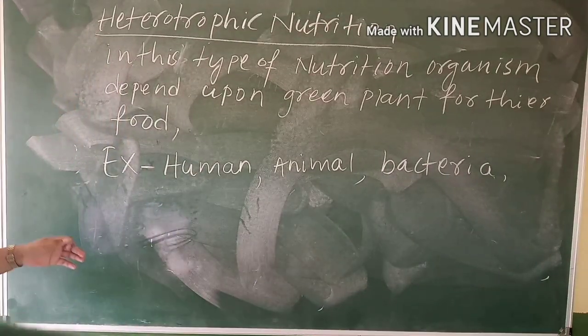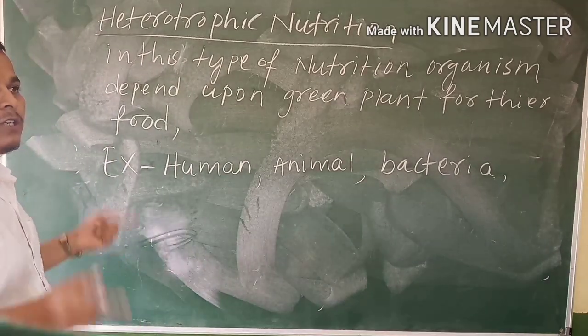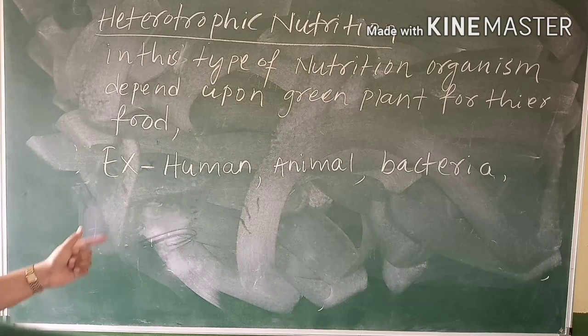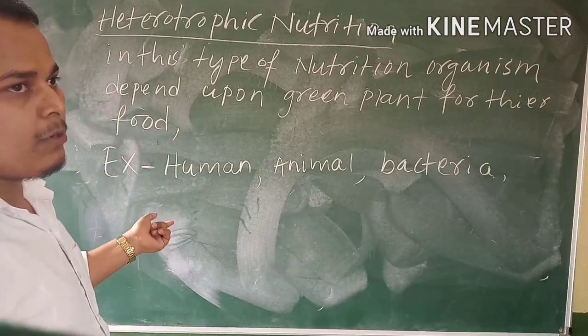So again, the mode of nutrition is of two types, autotrophic nutrition and heterotrophic nutrition, just remember previous classes. Autotrophic nutrition: all green plants and some bacteria.